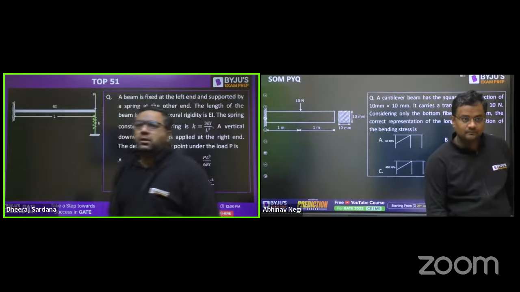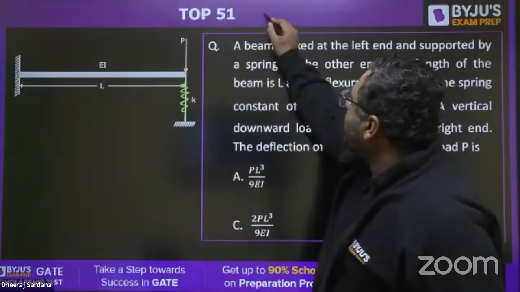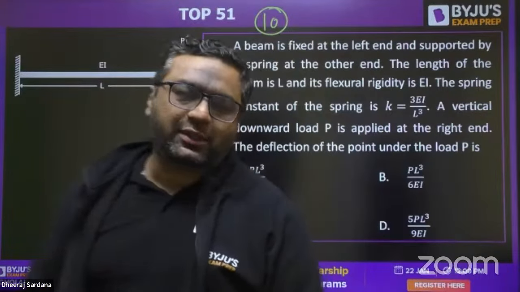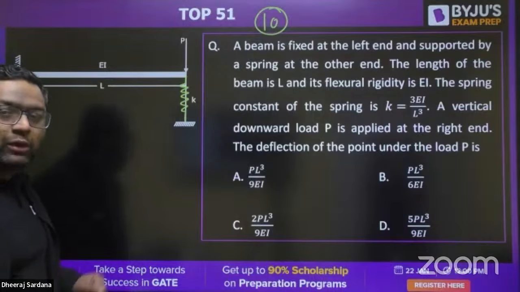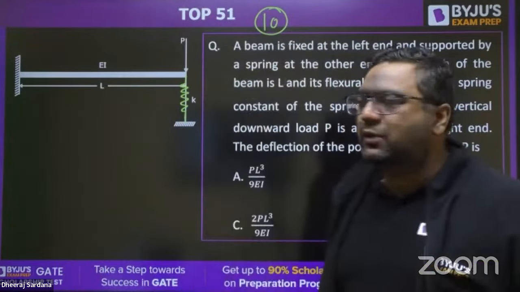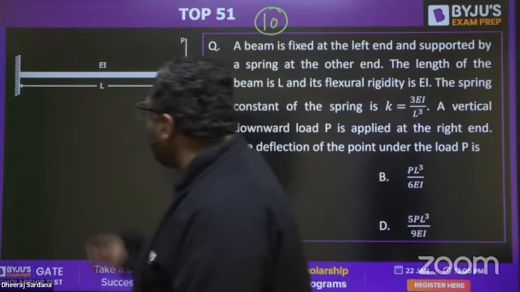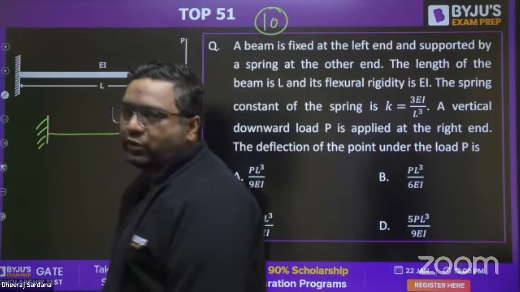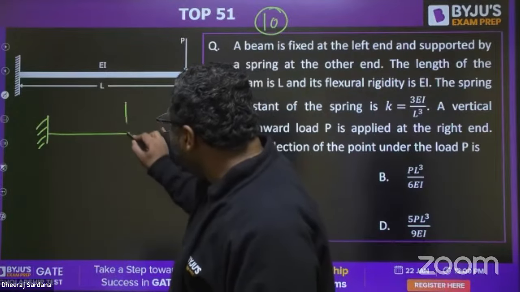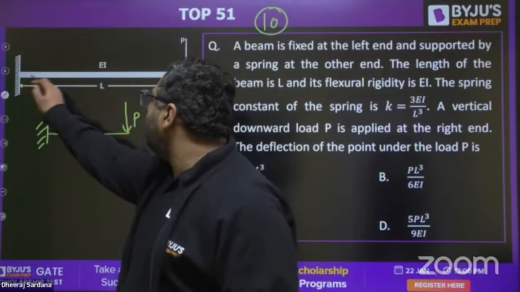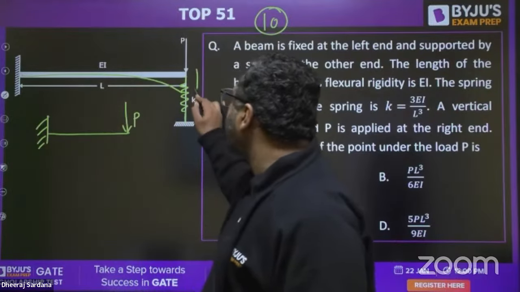Yes. So guys, moving to question number 10, once again from the deflection part. If you see this question, this type of question has been there in all the branches. In mechanical also, civil also, and others. You know how we are going to do this. This is using the concept of principle of superposition. On this beam, P is acting like this. Because of this P, beam will try to deflect. Because of deflection of beam, spring will get compressed.